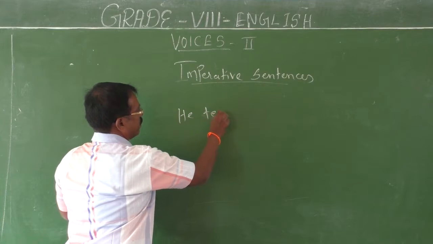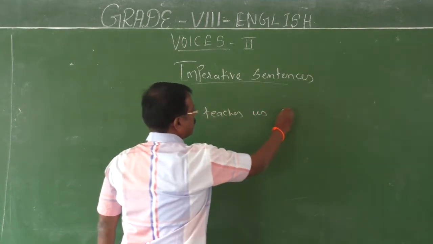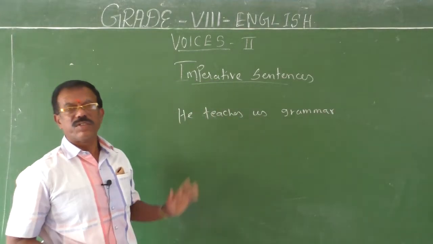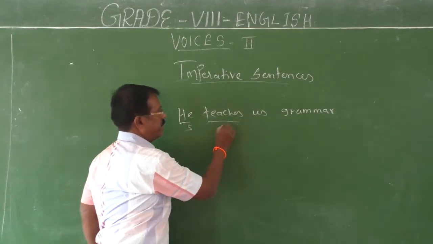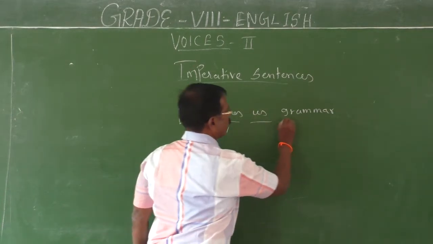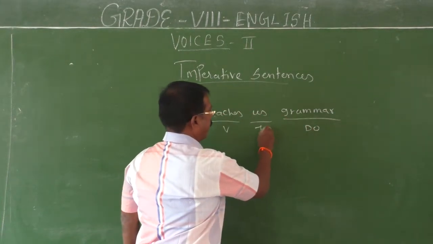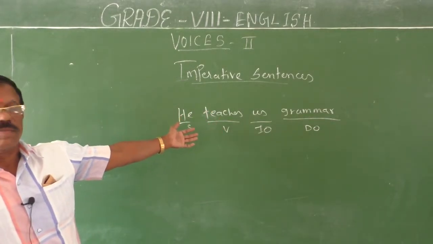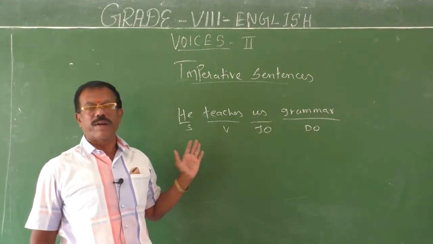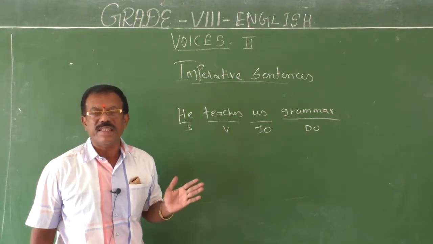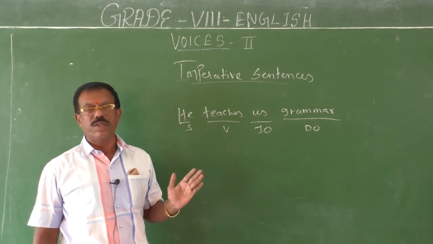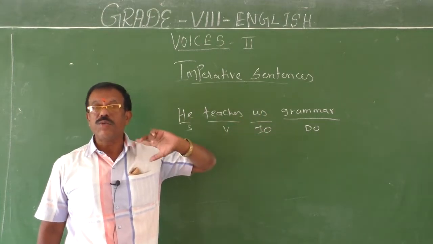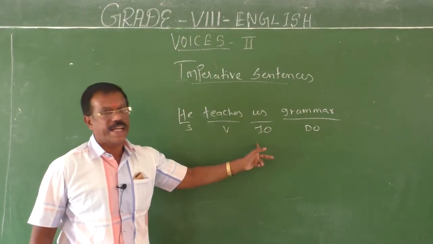He teaches us grammar. Go through the sentence, children. He is the subject, teaches is the verb. He teaches what? Grammar, direct object. Us, indirect object. He teaches us grammar: in the sentence, grammar is the direct object, us is the indirect object. So here you have two objects. When you change this type of sentence into passive, you have to write one passive using the direct object. Then you have to give another passive sentence using the indirect object.